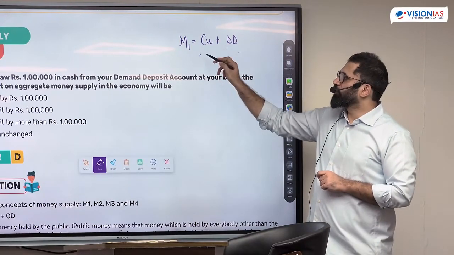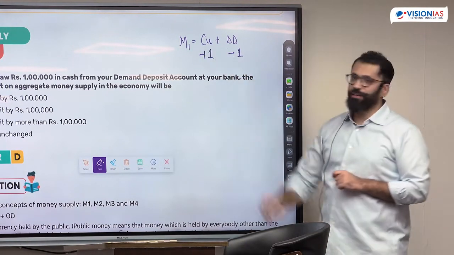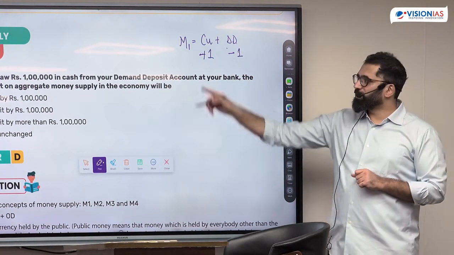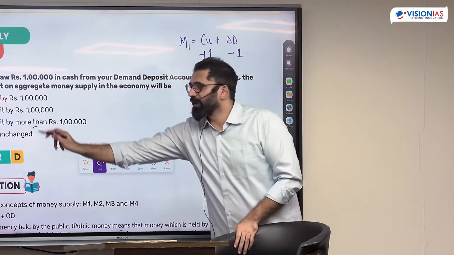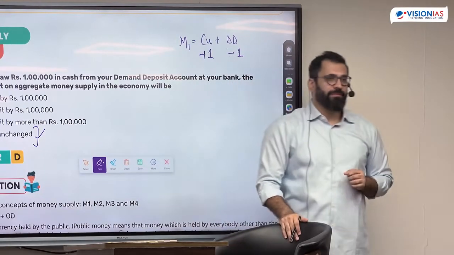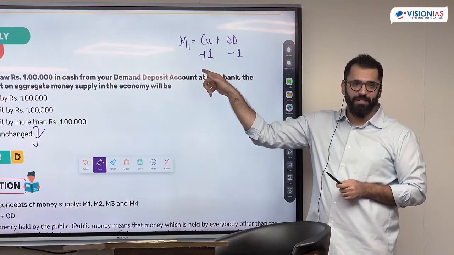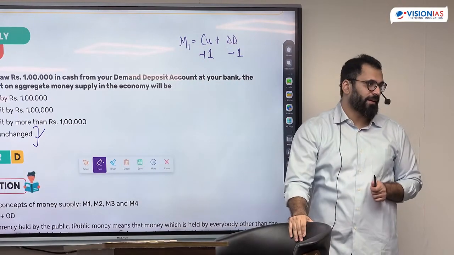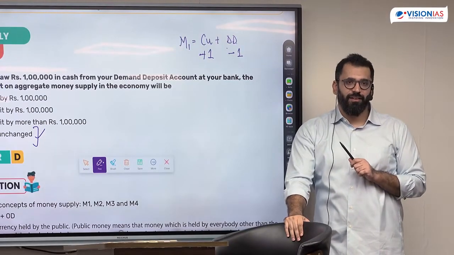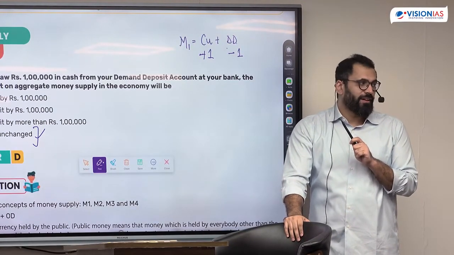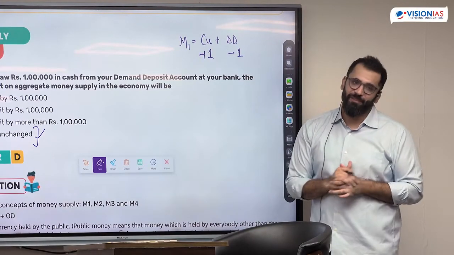Question is saying, if you remove 1 lakh from the bank account and you add 1 here, what will be the change on money supply? Answer will be... what have you done? 1 लाख बैंक से निकाला और 1 लाख currency में आ गया. Is there any change in money supply? Is it clear? Any doubt here? This is what the question is. What is the meaning of immediate here?